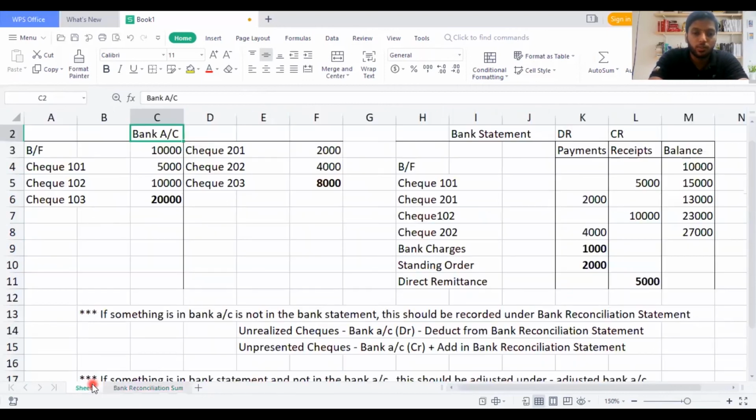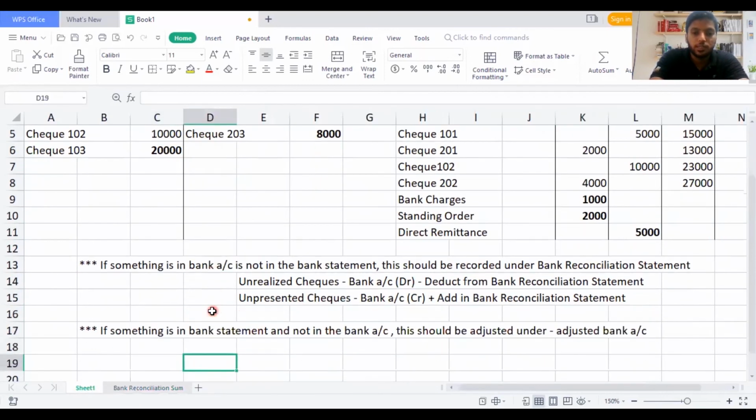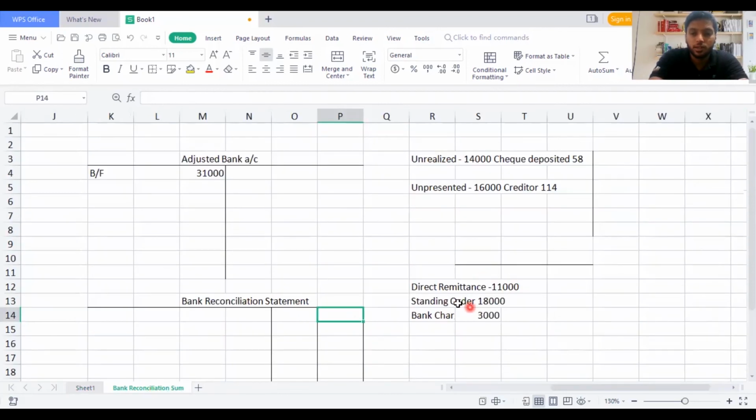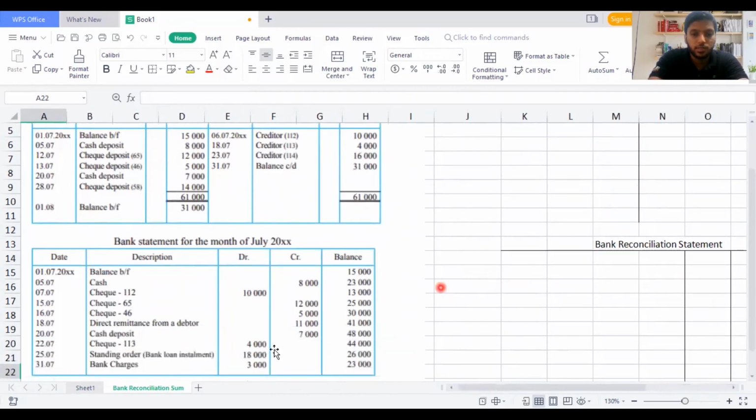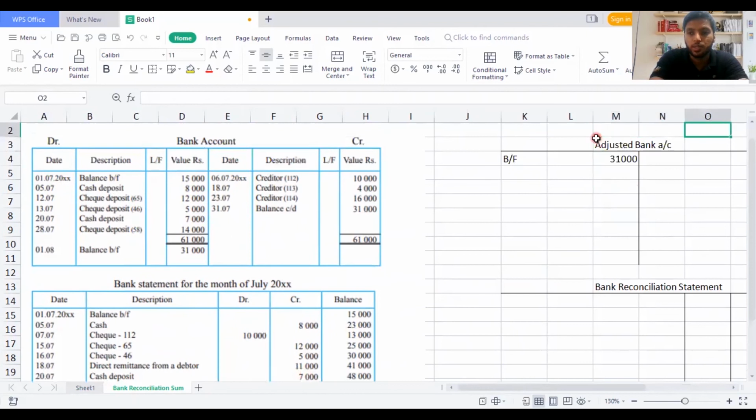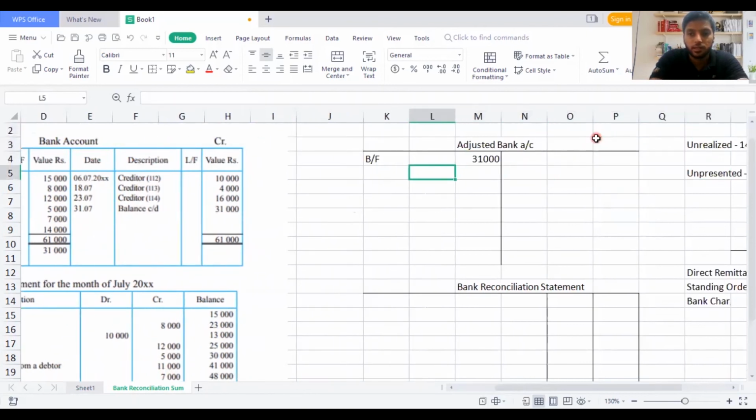You remember, guys, on sheet 1, I explained what to do if something is in the bank statement and not in the bank account. So we found these: the things which are not in the bank account but in the bank statement. So I'm going to take direct remittance as a debit. You can see here they have taken it as a credit. So in my adjusted bank account it should be a debit, which they have not taken. So right here, direct remittance 11,000.